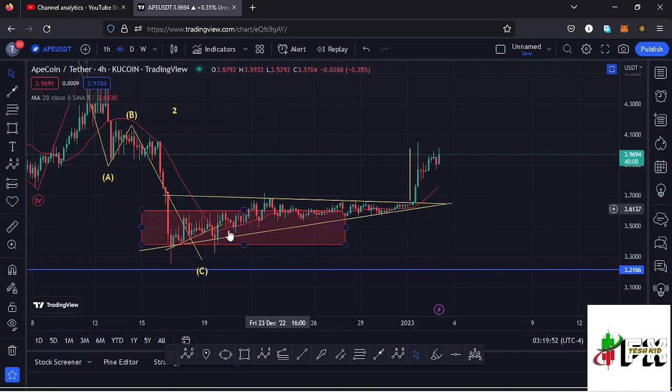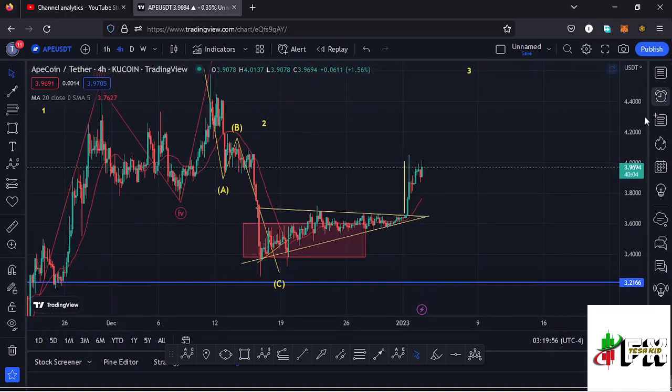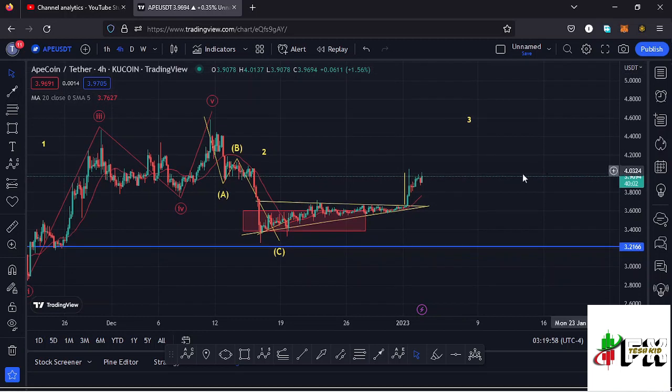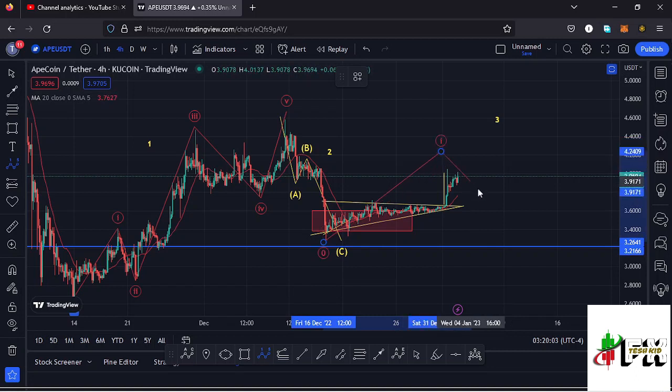And there are chances that this might be the start of that impulsive movement that we expect in the formation of a higher Elliott wave count 3, which is an impulsive wave. And because of its impulsive nature, we also expect to see fractal waves in formation within that higher Elliott wave count 3 to the upside.